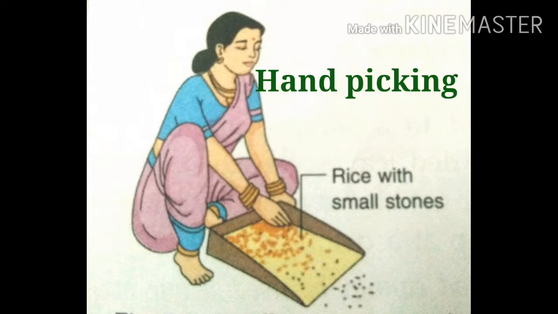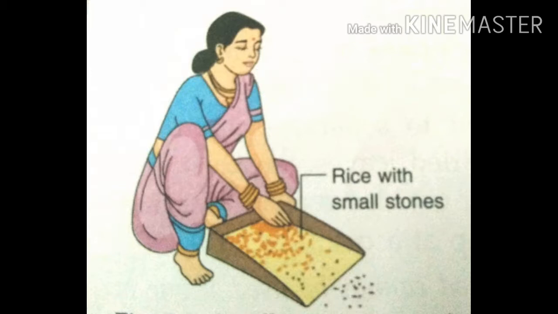Small stones present in wheat, rice and pulses are visible to the eyes, so they are easily picked out by our hands. This we call the hand picking method. By this method we can separate stones and unwanted things from pulses, grains and rice.